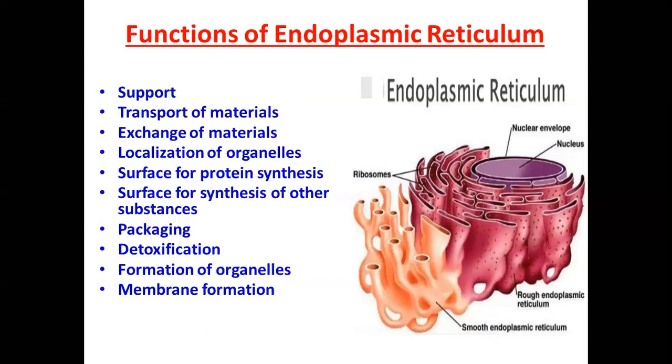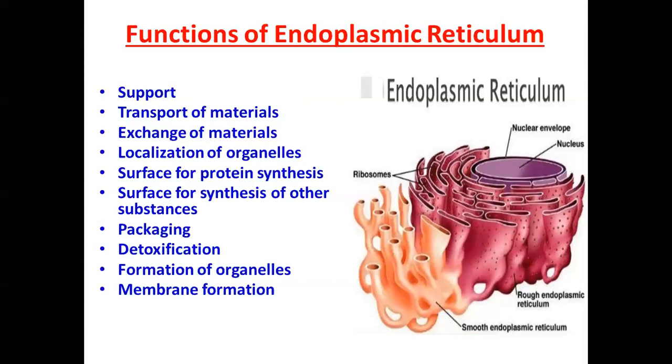Now, localization of organelles. It keeps the cell organelles properly stationed and distributed in relation to one another. Fifth, surface for protein synthesis. Obviously, the RER offers extensive surface on which ribosomes carry out protein synthesis. Surface for synthesis of other substances. The SER provides surface for the synthesis of lipids, including phospholipids, cholesterol, and steroid hormones.